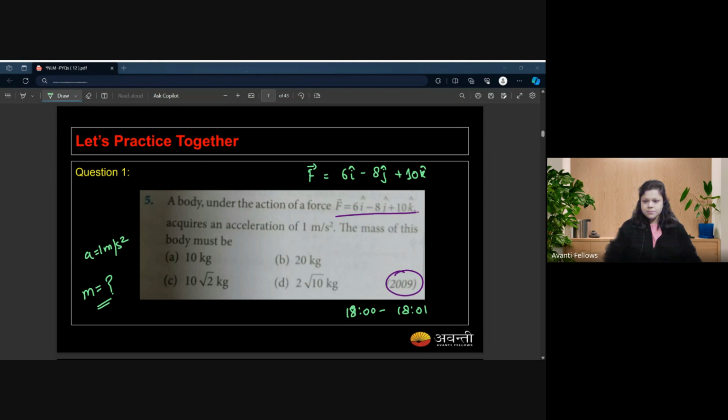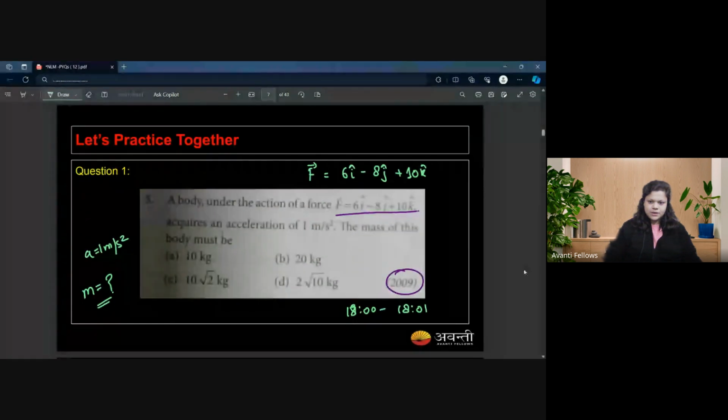Okay, time is up, and I got only 2 votes. Not appreciated, not at all. You all are supposed to answer this question. Okay, anyway, I'm ending the poll. I'm showing you the result. Both of them ticked option C.